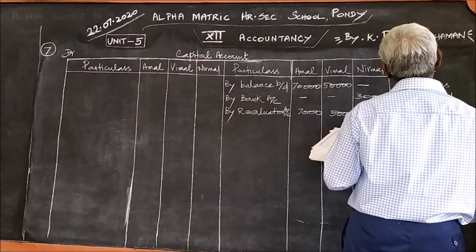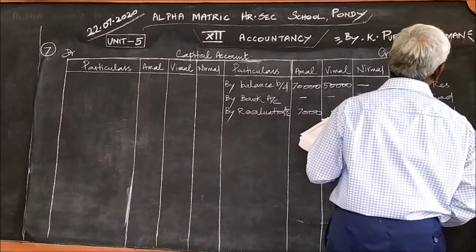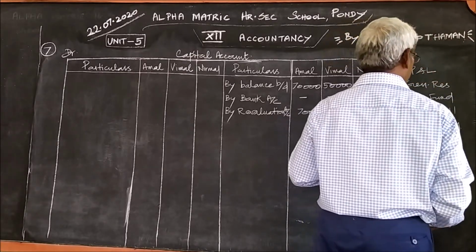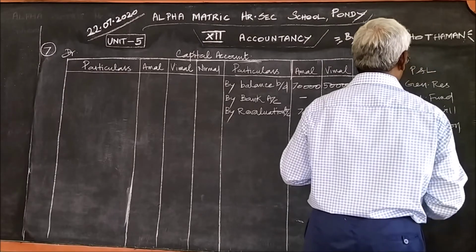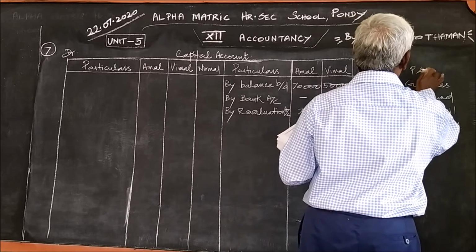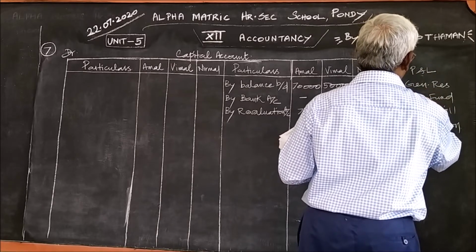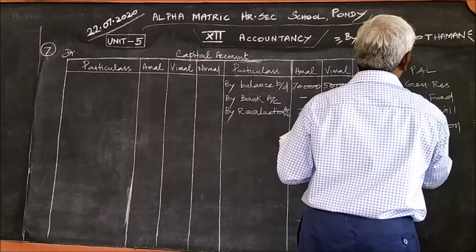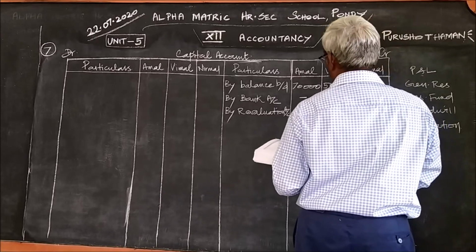All these things are very important that we should consider. So here we have written profit and loss account, general reserve, reserve fund, goodwill and revaluation profit or loss.